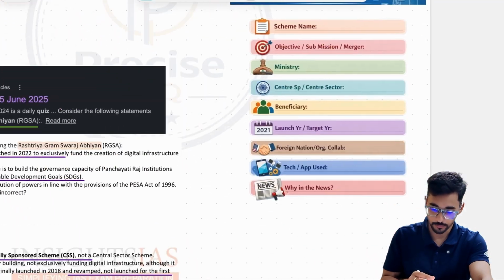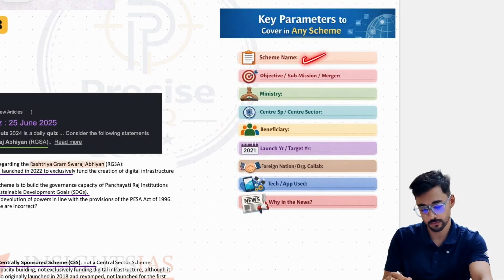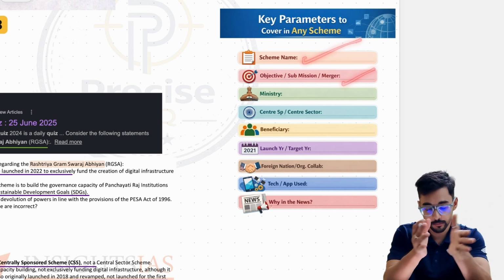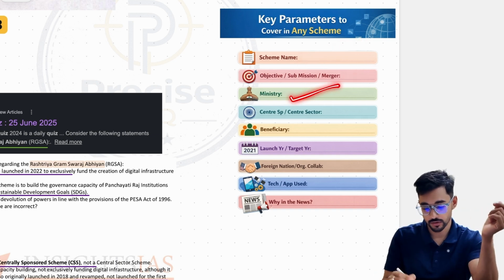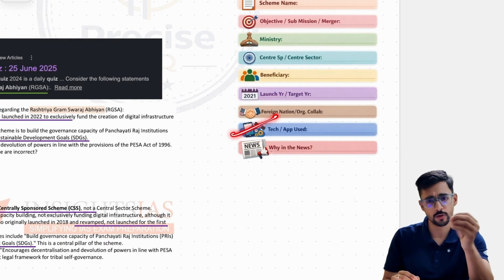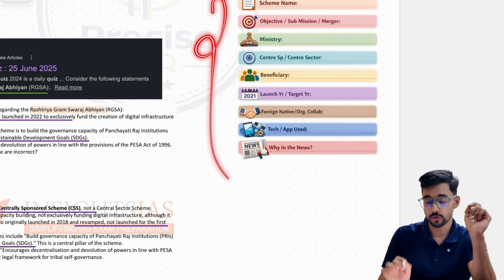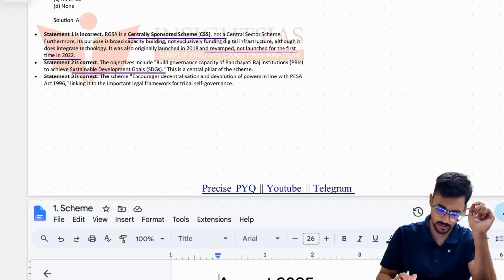Now if you want to cover your schemes, this is how you will cover schemes. You will always say the name of the scheme, objective, if there is some merger, if there is some sub scheme, ministry sponsored, who is the beneficiary, launch year, foreign nationals collaboration, any new technology or app, anything recently in news. This is how you should cover a scheme. These are all the parameters. I have already made them.